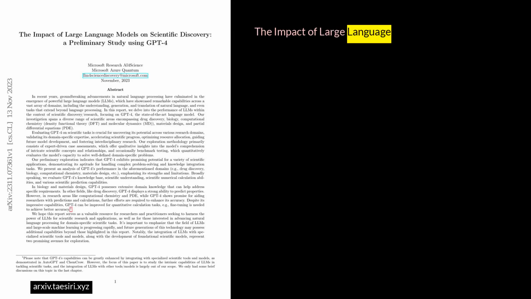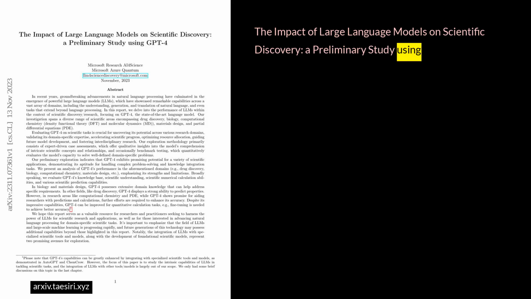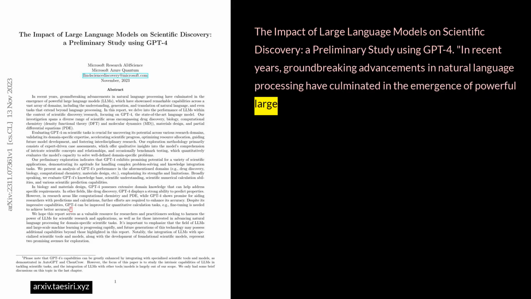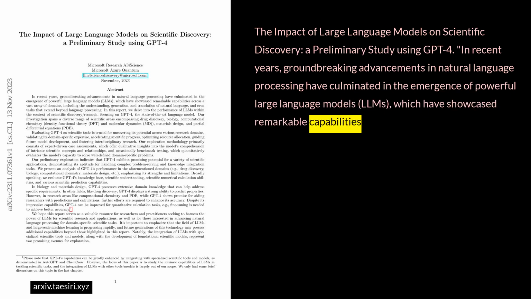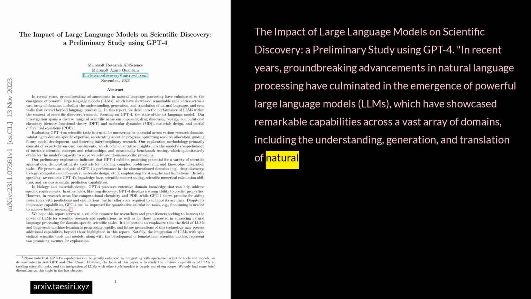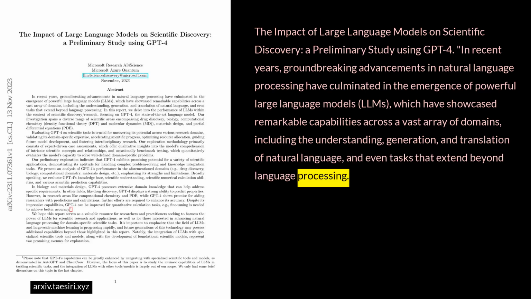The impact of large language models on scientific discovery: a preliminary study using GPT-4. In recent years, groundbreaking advancements in natural language processing have culminated in the emergence of powerful large language models, LLMs, which have showcased remarkable capabilities across a vast array of domains, including the understanding, generation, and translation of natural language, and even tasks that extend beyond language processing.